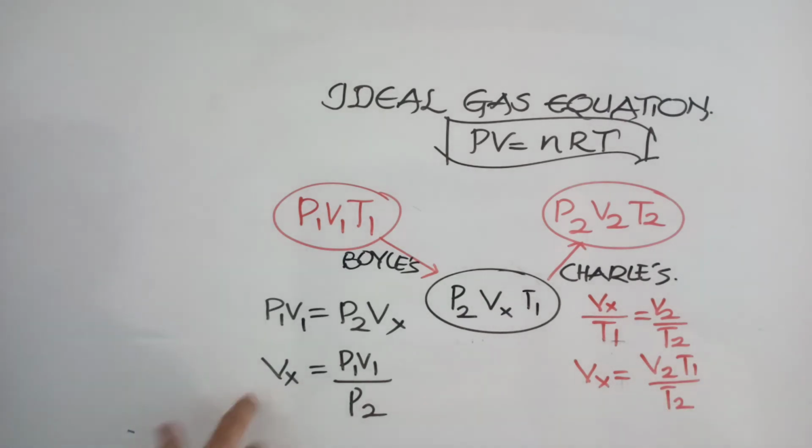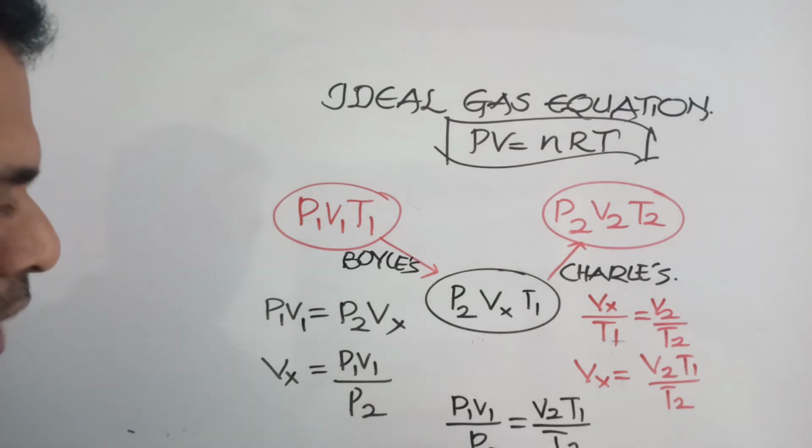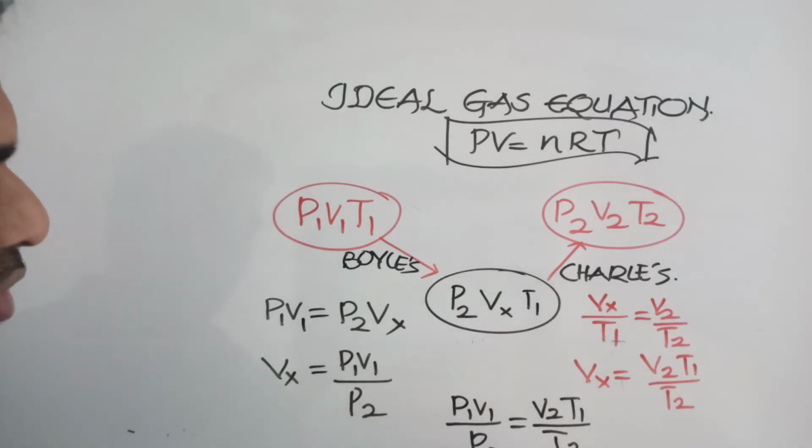Now you can say both are equal to Vx. So this is expression 1, this is expression 2. From 1 and 2 you can write P1 V1 by P2 equal to V2 T1 by T2. We'll make all the terms one side: P1 V1 by T1 equal to P2 V2 by T2. P1 V1 by T1 is equal to P2 V2 by T2. This is called the equation of state. P1 V1 by T1 is equal to P2 V2 by T2.